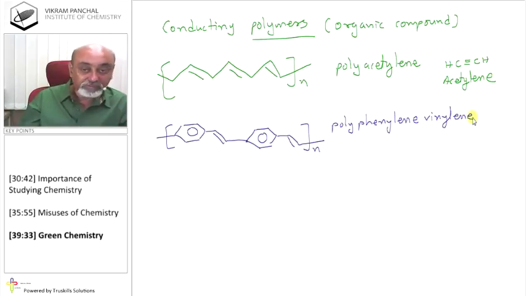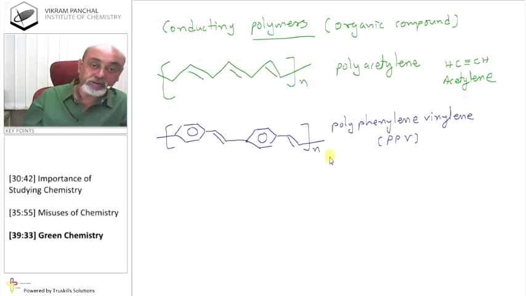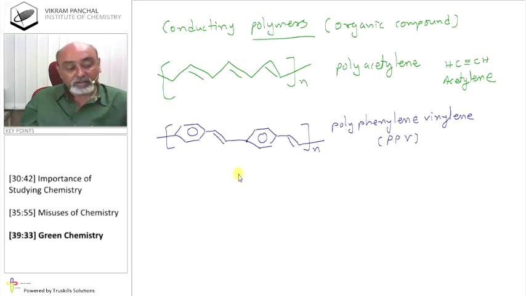It is called polyphenylene vinylene or PPV, and it is also a good conductor of electricity. Well, there are so many polymers nowadays available, but normally polymers are insulators.